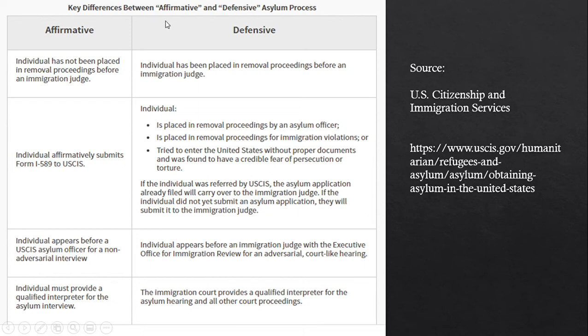And so for the defensive process, the individual has already been placed in removal proceedings before an immigration judge. The court-like hearing is adversarial, which is definitely different from the affirmative process, and you would have your own attorney, and the U.S. would also have an attorney. The immigration court also provides a qualified interpreter for the asylum hearing and all other proceedings. In an affirmative case, you must provide your own.